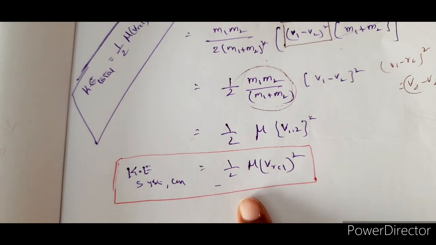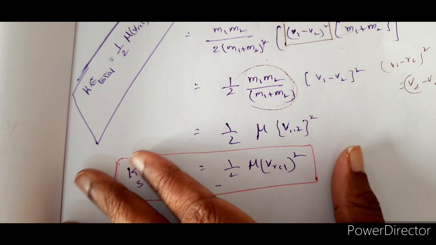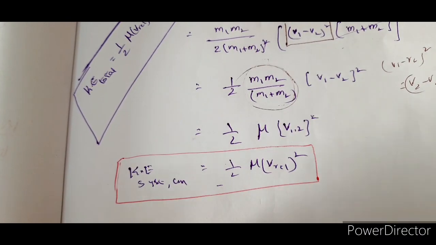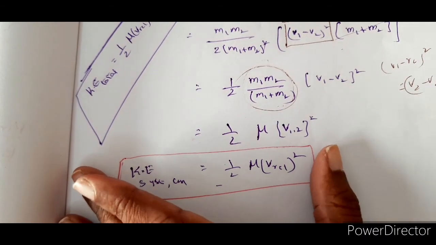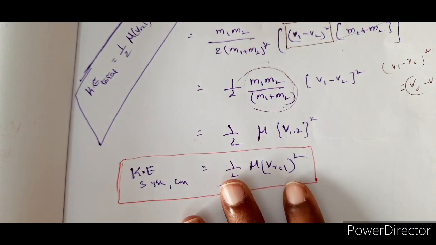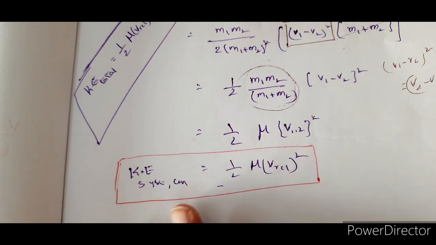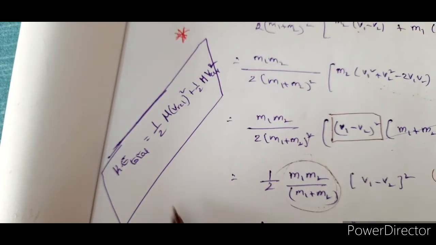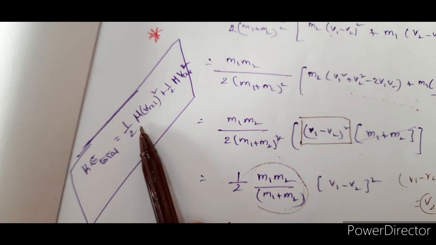See, this means how the particles or how the system is moving with respect to center of mass. That means what kinetic energy the system is having with respect to center of mass. Now when you talk about the total kinetic energy, you have to add the kinetic energy of the system plus the kinetic energy of center of mass. No confusion, no chance for any confusion. Right, children?